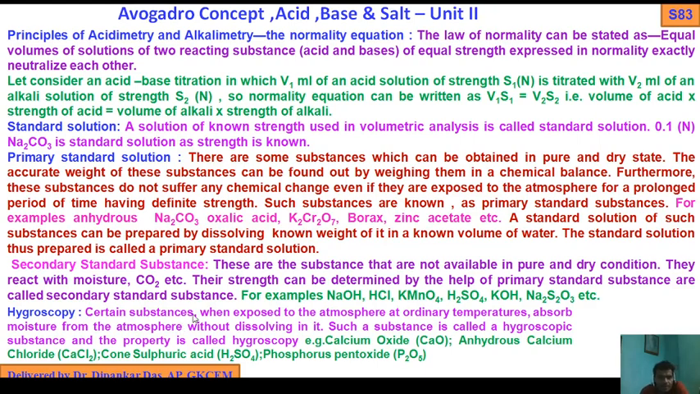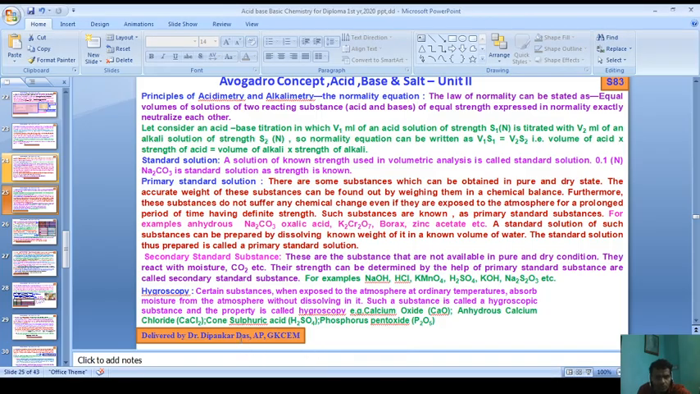Hygroscopic: certain substances, when exposed to the atmosphere at ordinary temperatures, absorb moisture from the atmosphere without dissolving in it. Such substances are called hygroscopic substances, and the property is called hygroscopic nature. Substances which absorb water molecules are used in a desiccator: calcium oxide, anhydrous calcium chloride, concentrated sulfuric acid, and phosphorus pentoxide. The sulfuric acid should be concentrated.